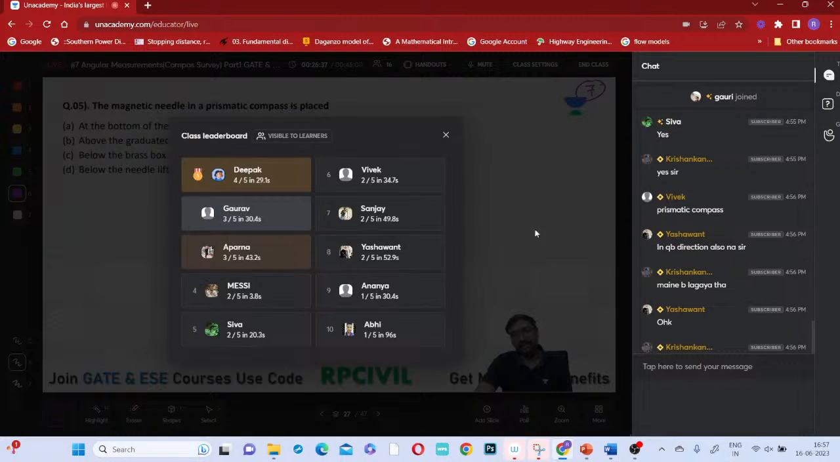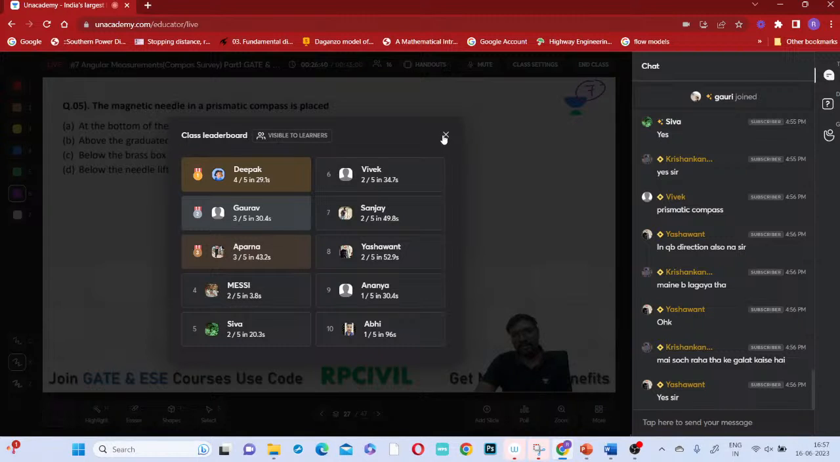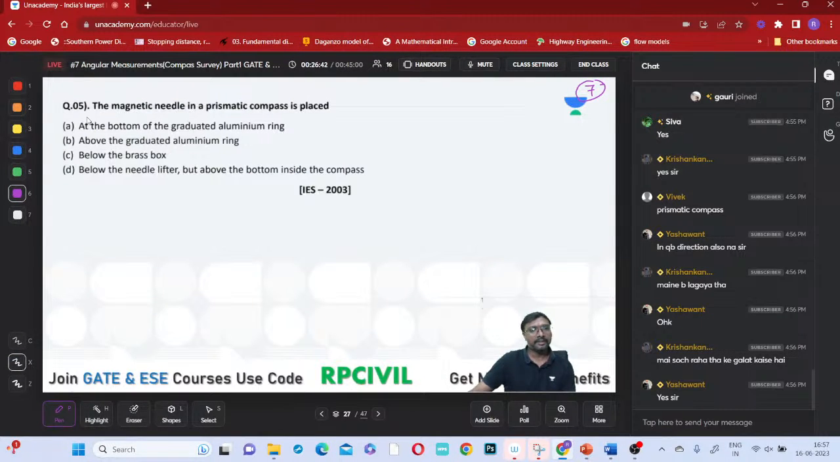Right. So which one is correct? The magnetic needle in a prismatic compass is placed right at the bottom of the graduated aluminum ring, above the graduated aluminum ring, or below the brass box, below the needle? No, options C and D are not correct, right? At the bottom of this graduated aluminum ring. Why should it not be above the graduated aluminum ring? It is attached to the ring, so then what is the problem if it is above or below?